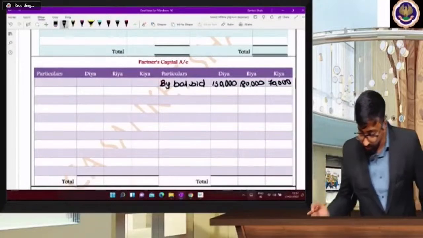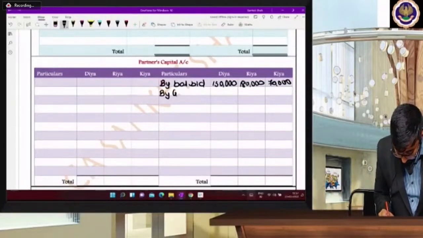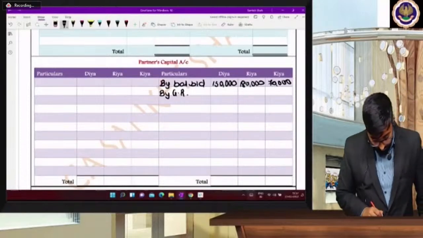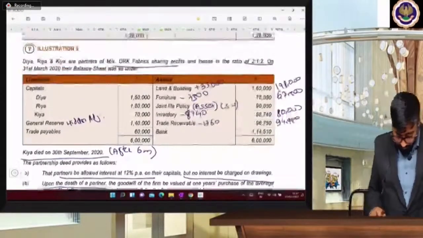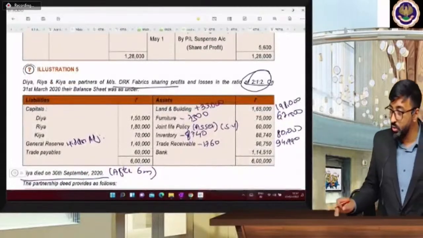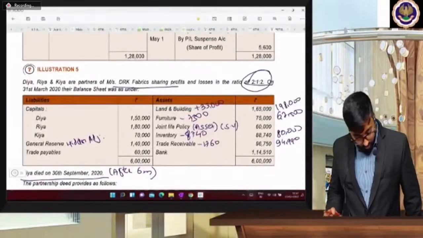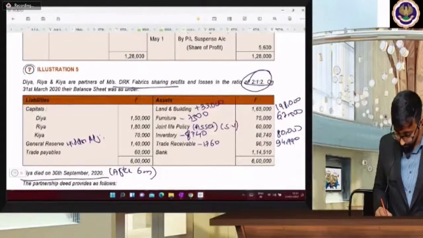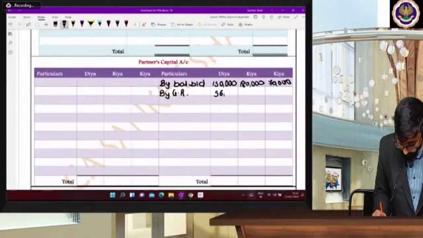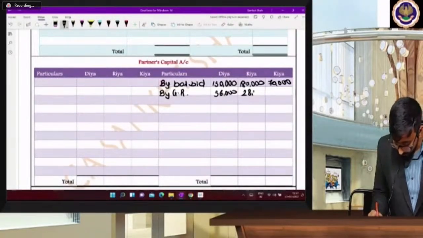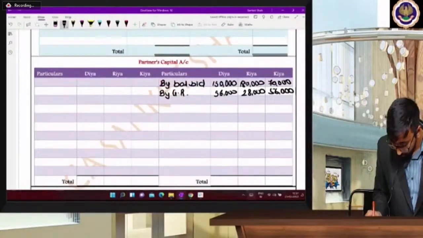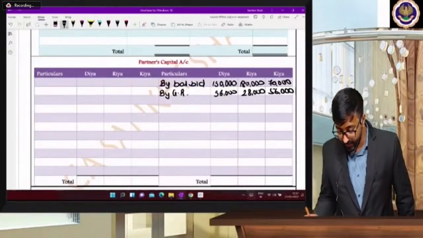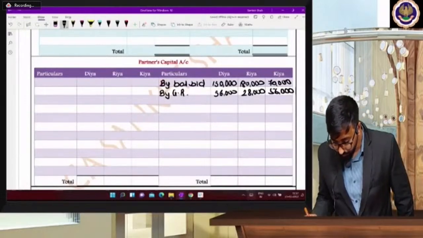Next one, by general reserve. Yes, by general reserve beta, 1,40,000. In which ratio you are going to divide it? 2:1:2. So 1,40,000 divided by 5 into 2 is equal to 56,000, 28,000 and 56,000. By general reserve 56, 28 and 56. Correct beta? Next one.